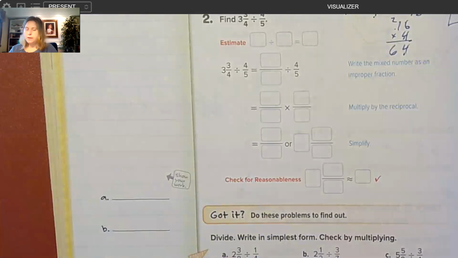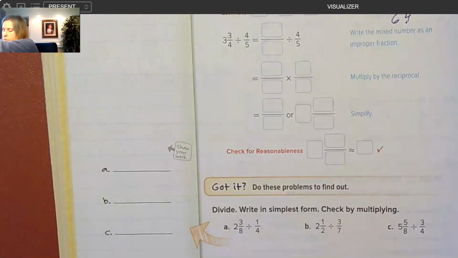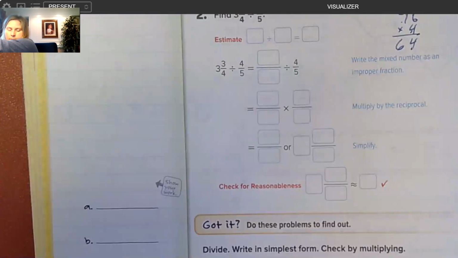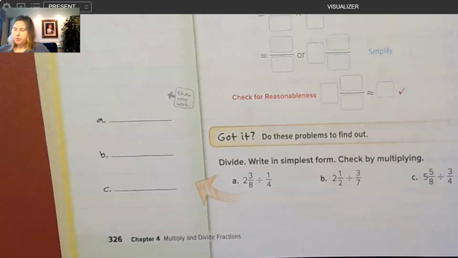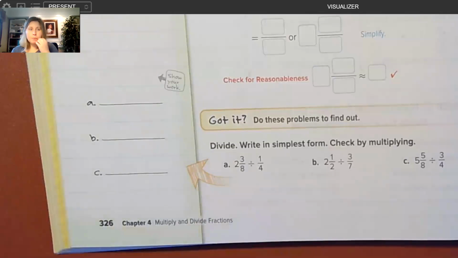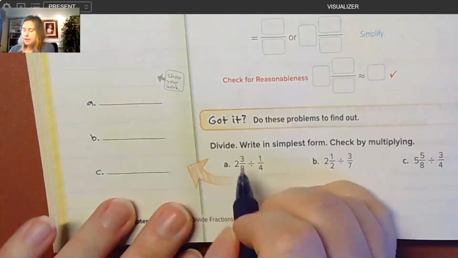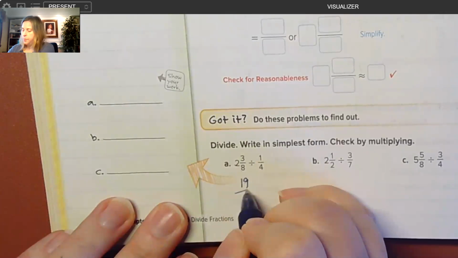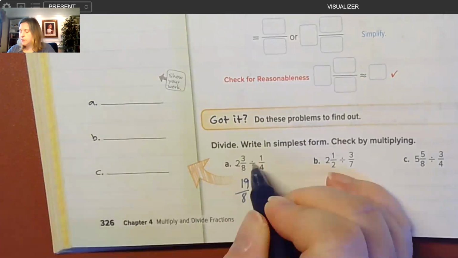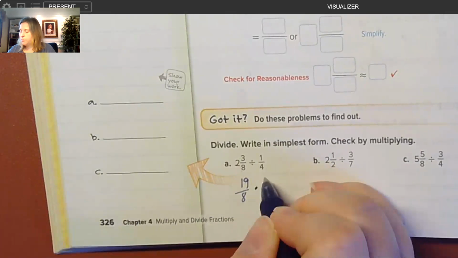Okay, let's go ahead down here to Got It A, B, and C. At the bottom of page 326, I can get my camera to zoom in there. There it is. Okay. So 2 3/8 divided by 1/4. So first we want to change that mixed number into an improper fraction. So 8 times 2 is 16. Plus this 3 is 19. So 19 eighths. And then we'll change the divide to times. We'll change the 1/4 to 4/1.